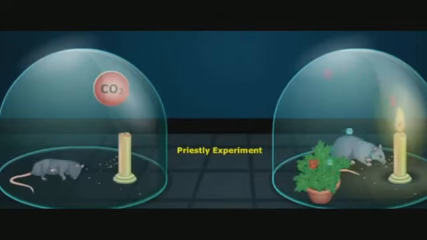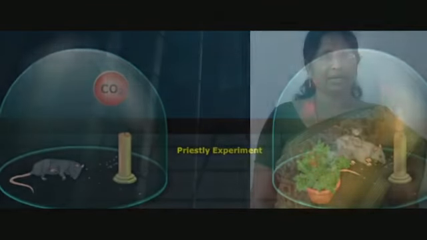From these observations, Priestley conjectured that a burning candle and an animal change the composition of the air. He reasoned that something was necessary in the air to keep the flame burning and to make the mouse stay alive. Priestley then placed a mint plant inside the same bell jar, and he found that the mouse stayed alive and a candle lighted from outside burned.